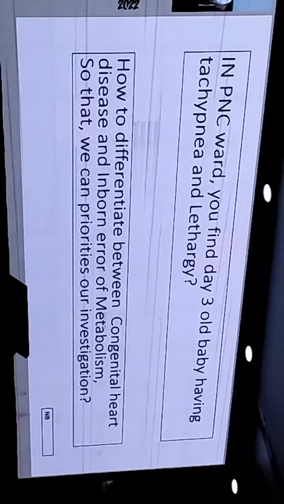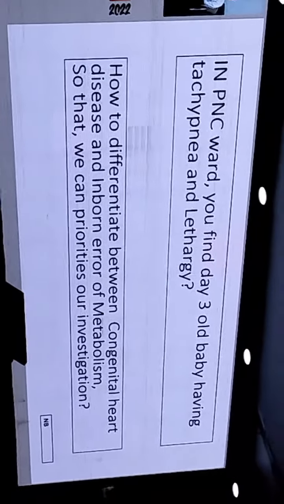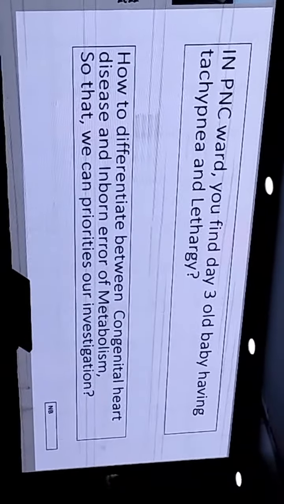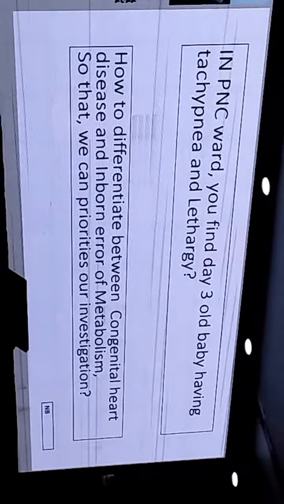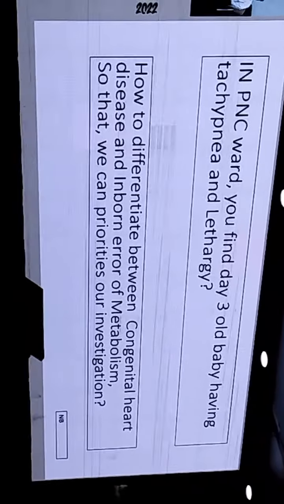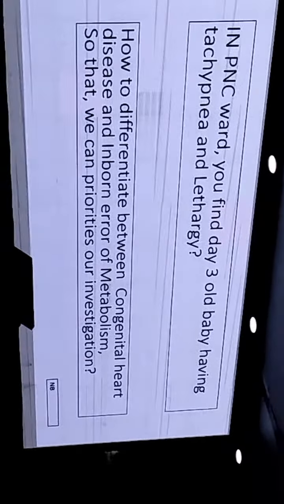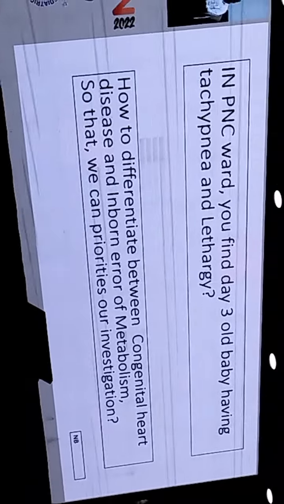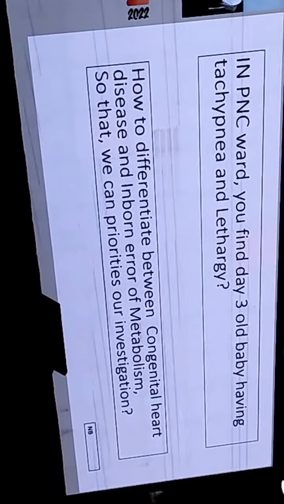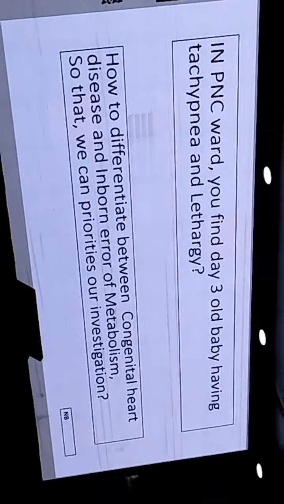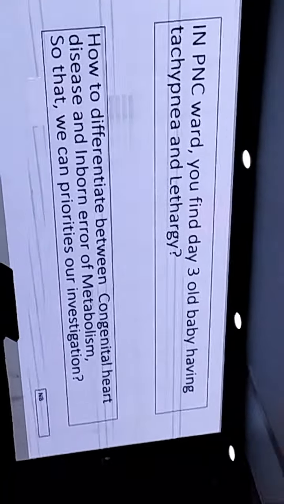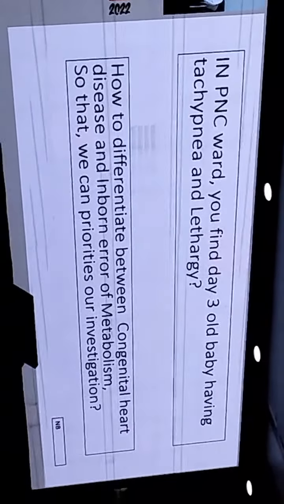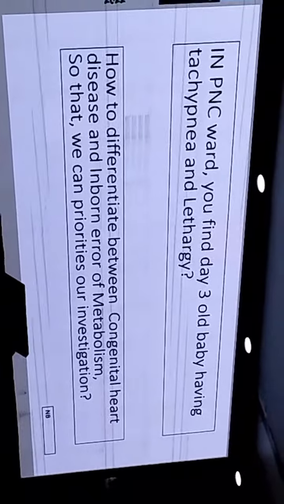And in terms of investigations for congenital heart disease, you should do an immediate pulse oximeter testing for both pre-ductal and post-ductal saturation. And for IEMs, you have to do a panel of screening tests: you should do a lactate, send an ammonia quickly, and do a blood gas to find out if there is acidosis. You should also look for urinary and blood ketones. So that's how I go about finding out. Okay.